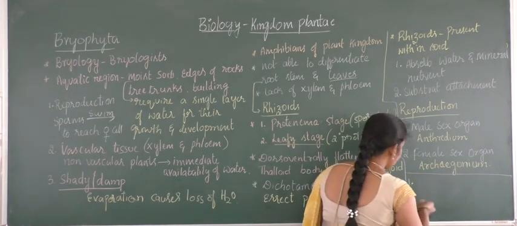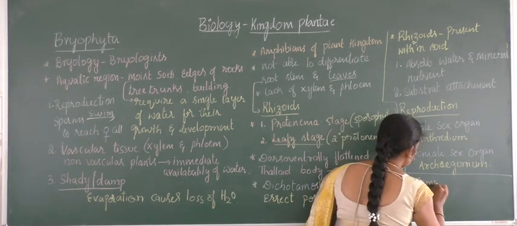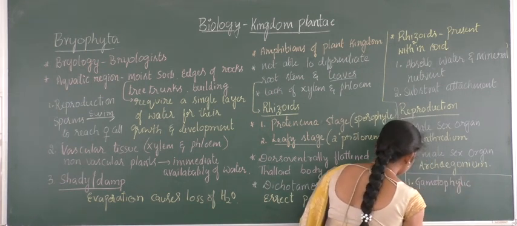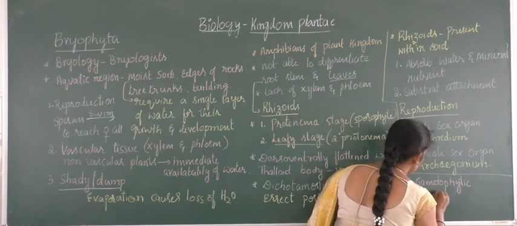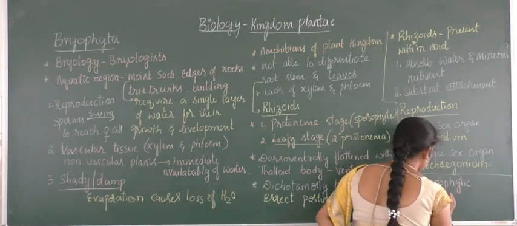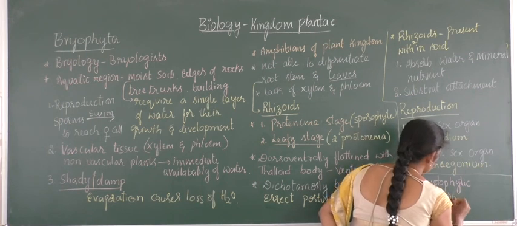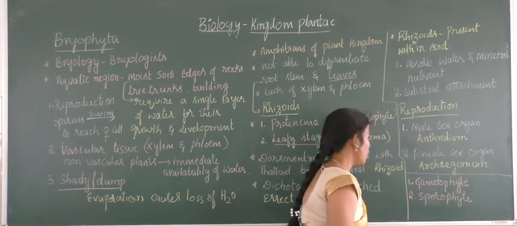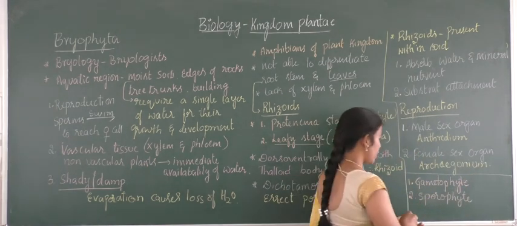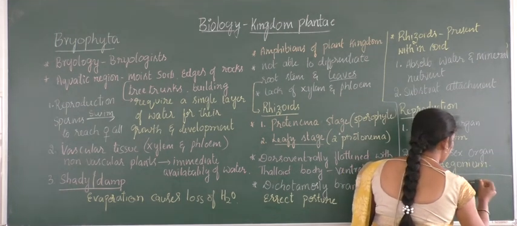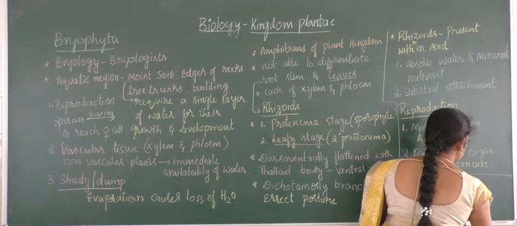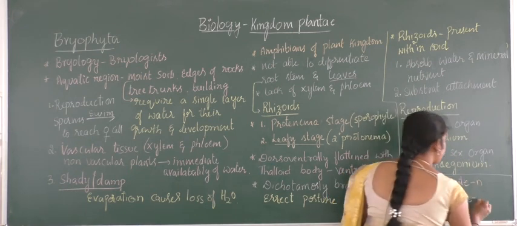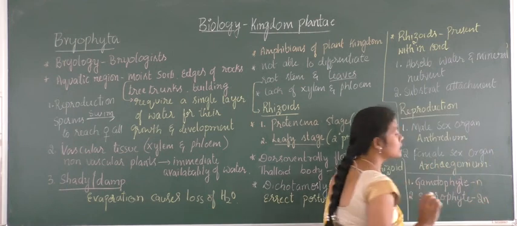The plant body is divided into two parts: the gametophytic part of the plant body, and the sporophytic part of the plant body. That's why they are considered as gametophyte and sporophyte. How does it exactly look? Here the gametophyte will always be n in condition, as it is haploid, and the sporophyte will be 2n in condition, that is diploid.